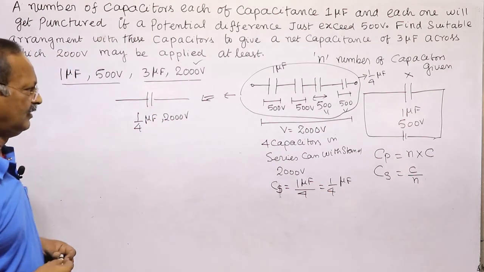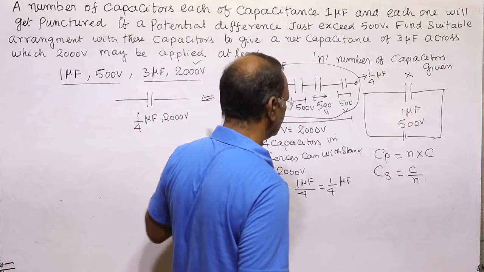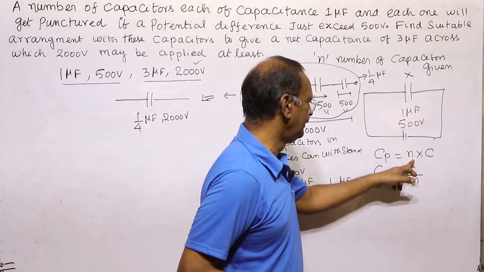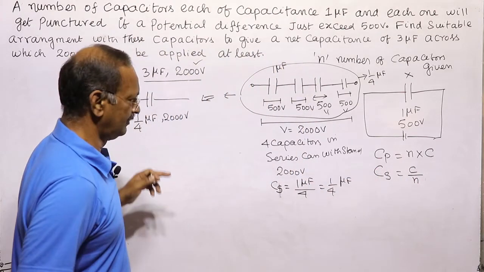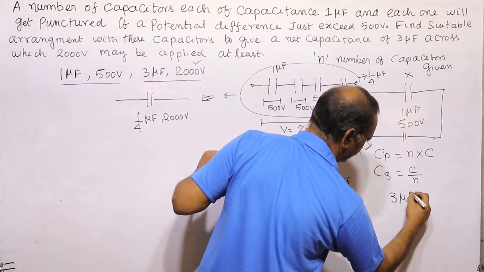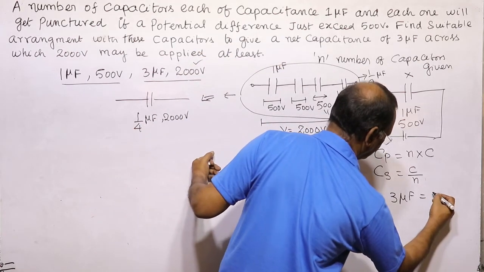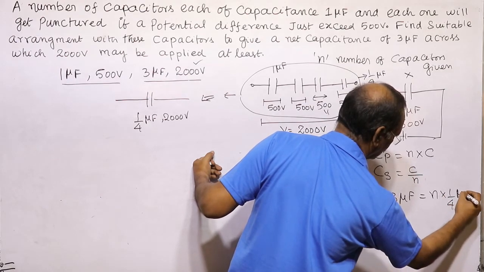Now we can go for parallel, because this 1 by 4 microfarad times n number of such sets connected in parallel will give our required 3 microfarad. We need 3 microfarad, which is n times 1 by 4 microfarad.